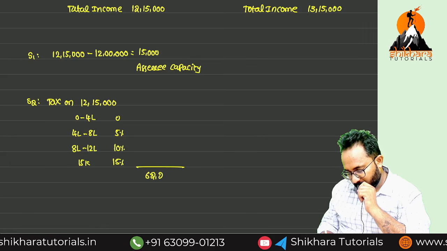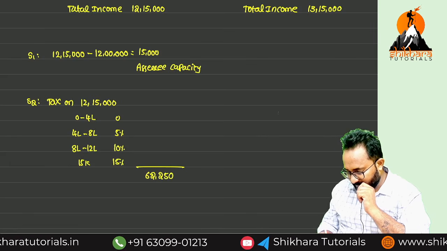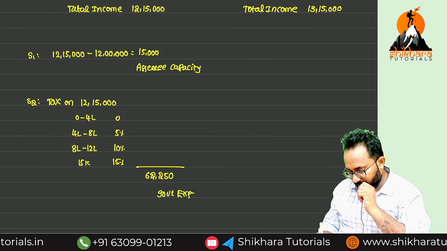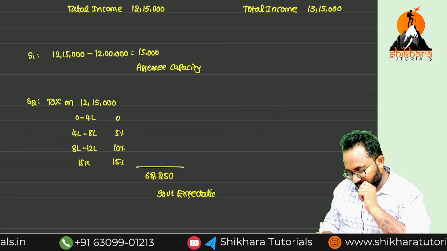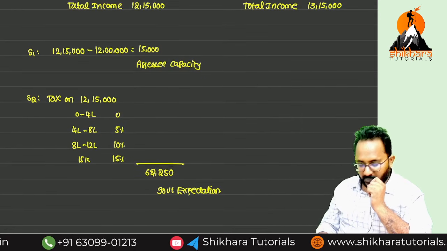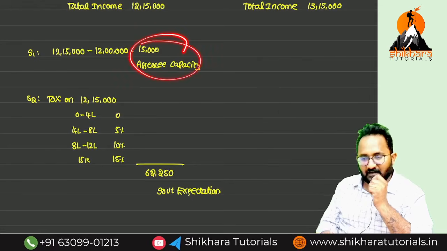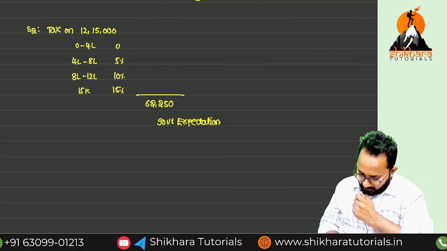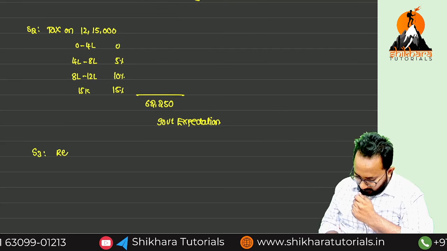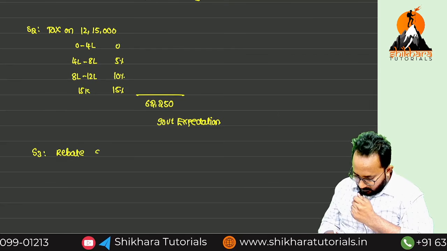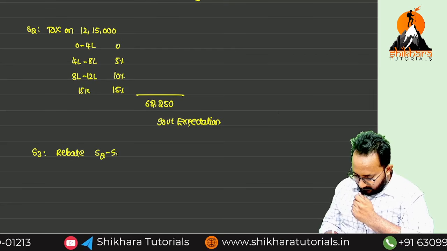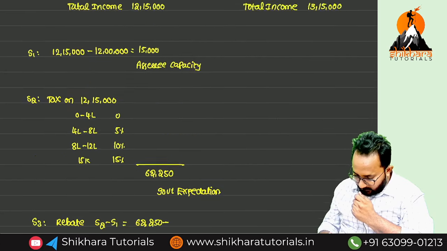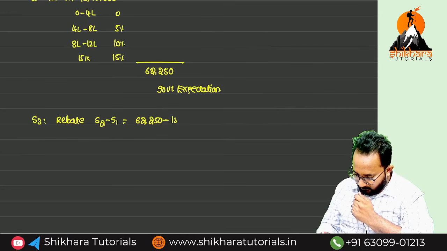62,250. Whose expectation is this? Government expectation or department expectation. Can I reach those expectations? No, because my capacity itself is 15,000. How can I pay more than that? So that's why you will get the rebate. Yes, that is a rebate. How much? Step 2 minus step 1. 62,250 minus 15,000, how much?